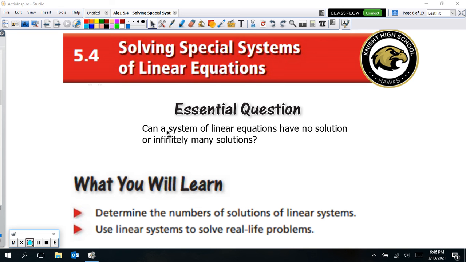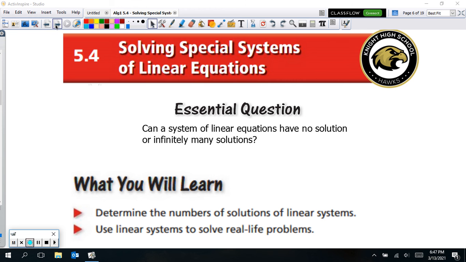There's going to be two of them, and you can see the essential question here says, can a system of equations have no solution or infinitely many solutions? Those are the two special types of solutions we're going to see. Yes, they can. A system can have no solution, and a system of equations can also have infinitely many solutions. That video about parallel lines kind of gives you a clue that we're going to be talking about some parallel lines in this one. So that's what we're doing today.